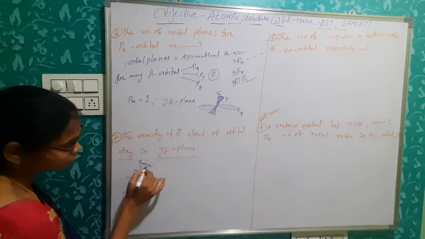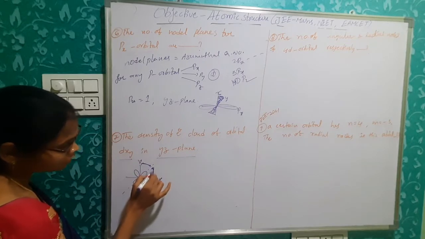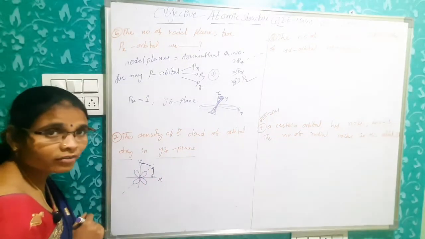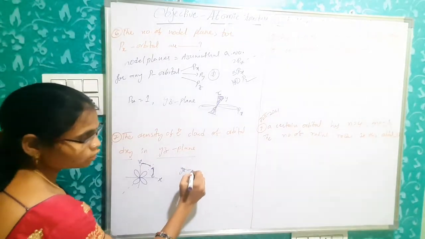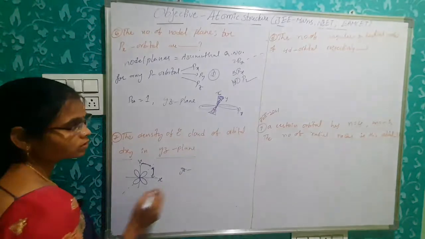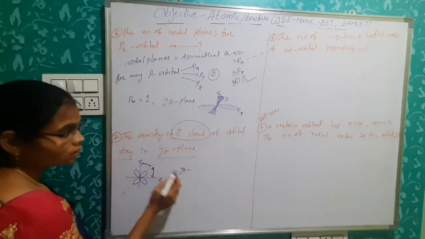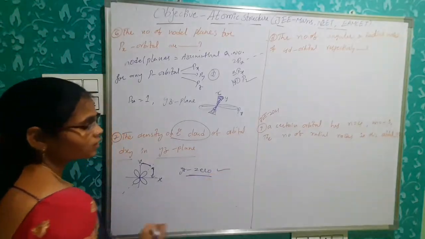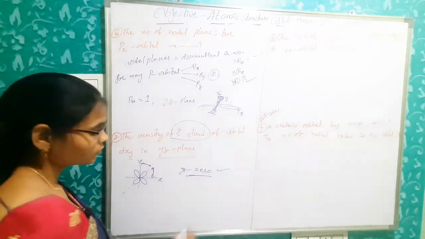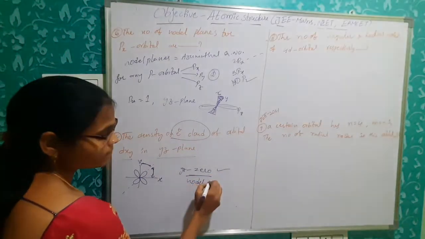In between these two there is no probability of finding electrons. Means in yz plane there is no probability of finding electrons. So that's why electron cloud in yz plane is 0. So that is what? Nodal plane.